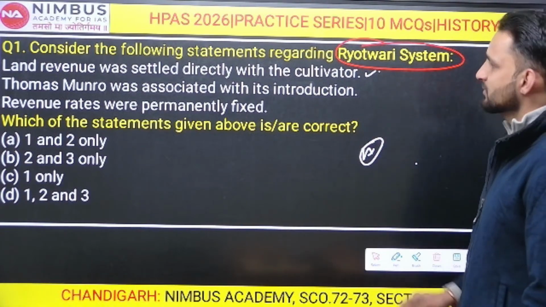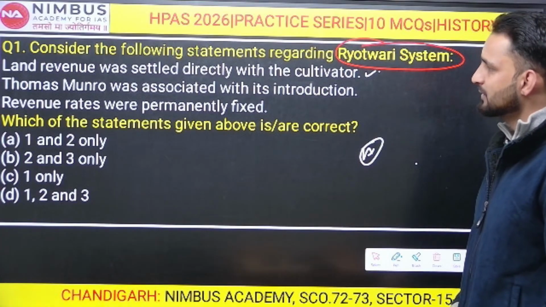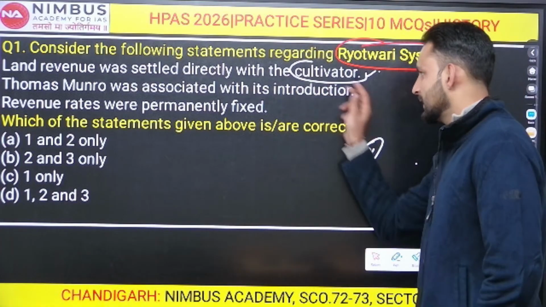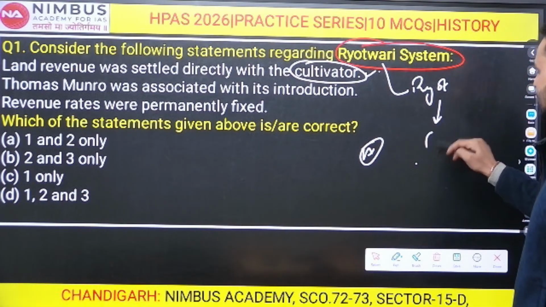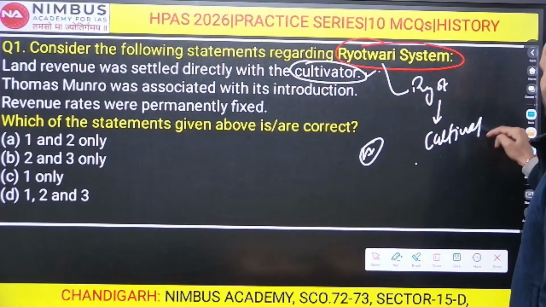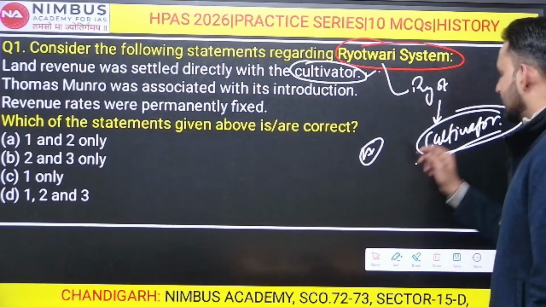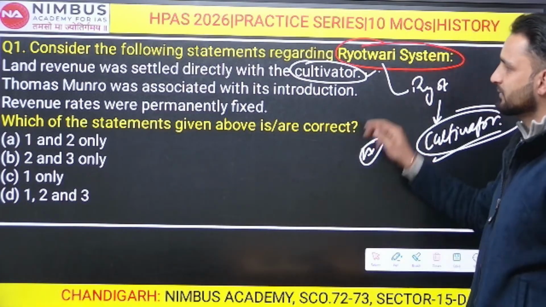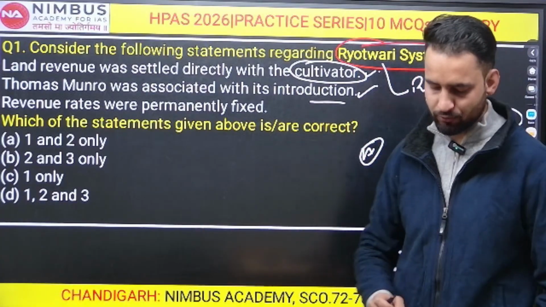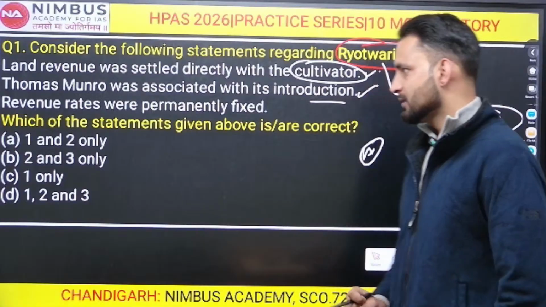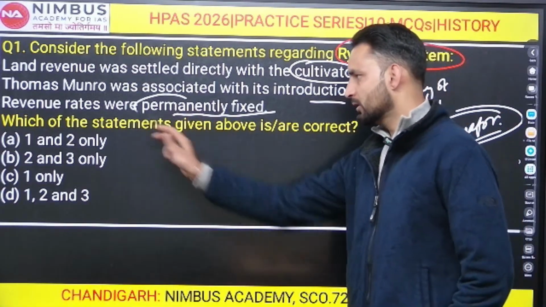Right. So the Rayatwari system had this provision that the land revenue was settled directly with the cultivator. Exactly right. Rayat simply means cultivator. So in this particular system, the revenue is directly collected from the cultivator. And secondly, Thomas Munro was associated with its introduction. Thomas Munro introduced it. Right. And the third statement, that revenue was permanently fixed, is not correct.